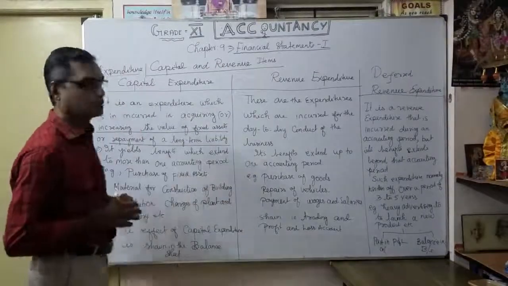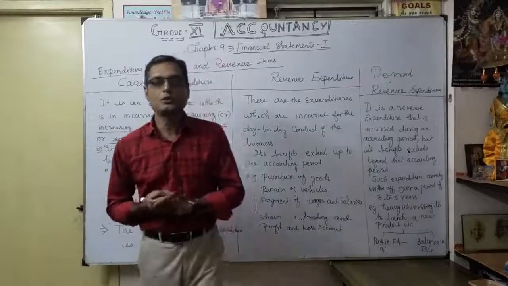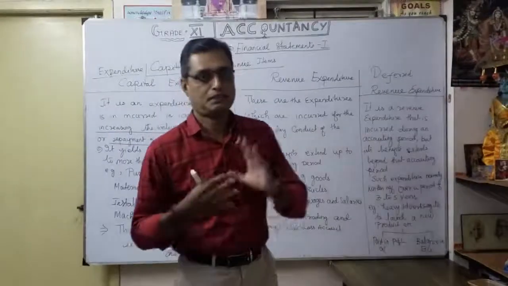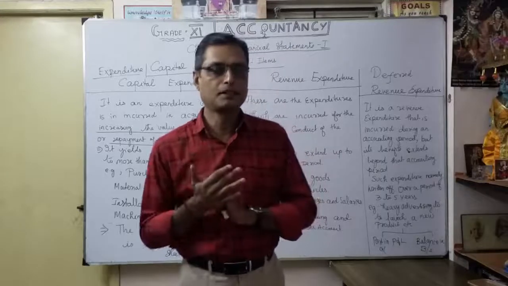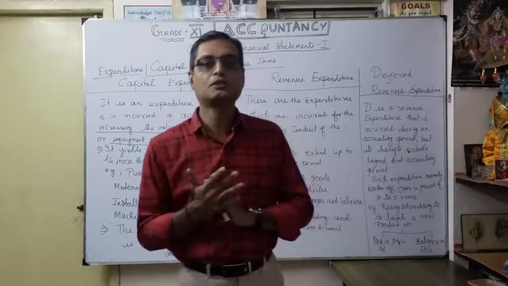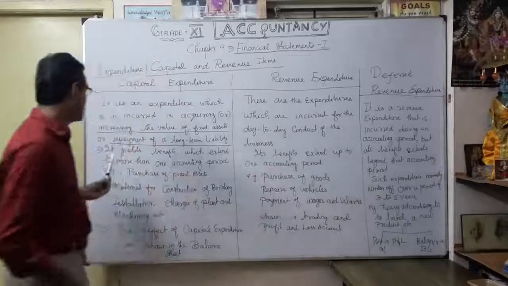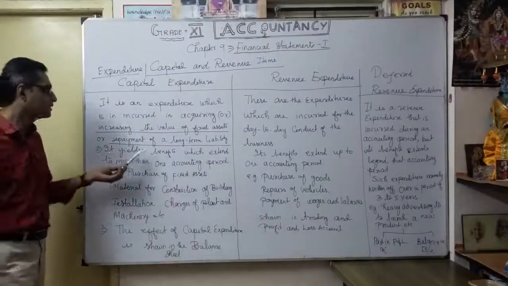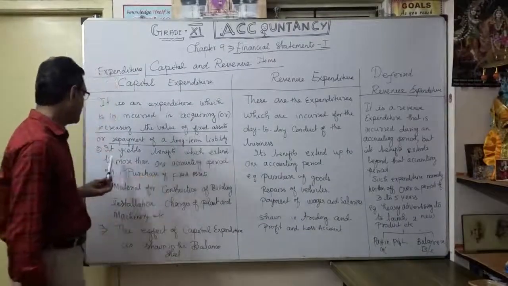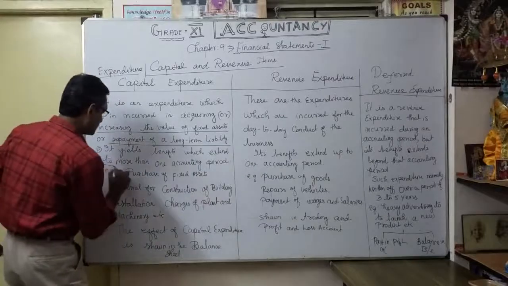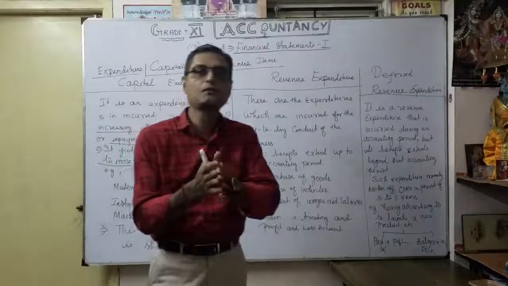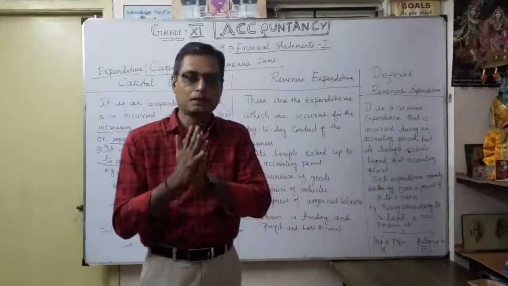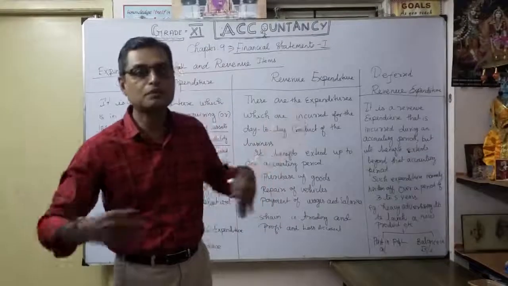Whatever asset you purchase gives benefit for a longer period, that means more than the accounting period. It yields benefits that spread over a number of years.